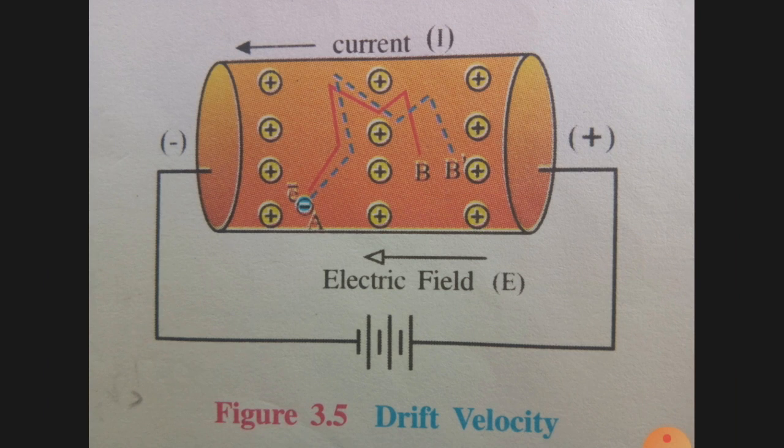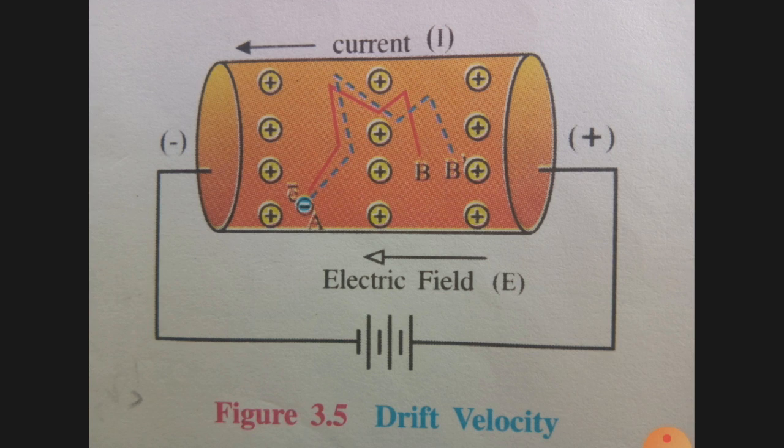Now, in the presence of electric field, that is capital E, when electric field is applied across the conductor by connecting a battery, as shown in the figure. Battery is connected positive to the positive terminal to the right hand side of the conductor. Then the path of the electron will become AB dash, as shown by dotted line of blue color in the figure.